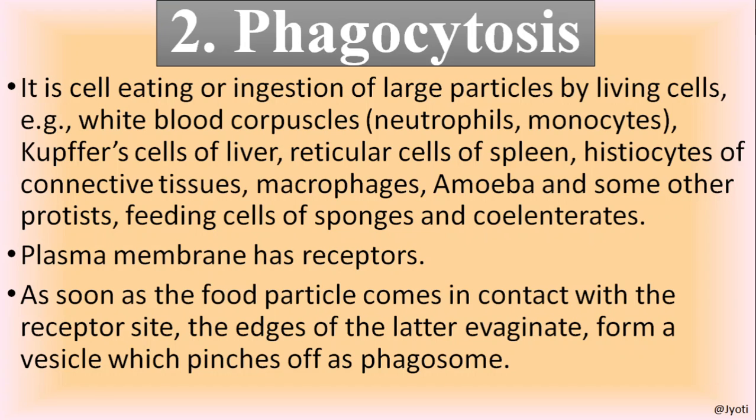In some cases it is food particles, in some cases it is a specific type of pathogen. Then after receiving these pathogens or food particles, it forms the food vacuole, that is called a phagosome.